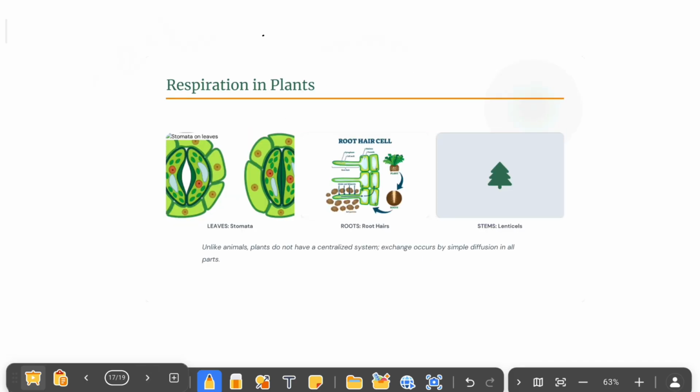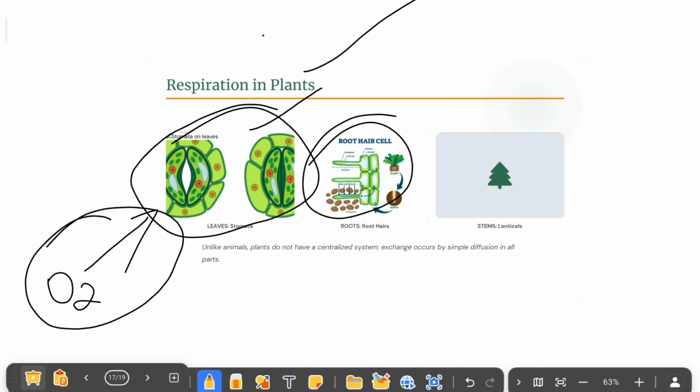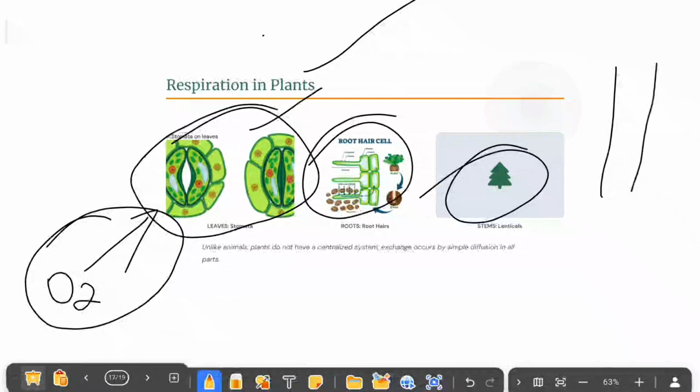Next, when we look at respiration in plants, the stomata are the main route from where plants get the oxygen. Like at photosynthesis time, when carbon dioxide is absorbed by plants using stomata, in the same way at respiration time, stomata will help them to absorb the oxygen. Other than that, through the root hairs and lenticels of the stem. Lenticels of the stem means, imagine this is a stem. Here you can see small holes or lenticels. These areas are used to absorb the oxygen in plants.